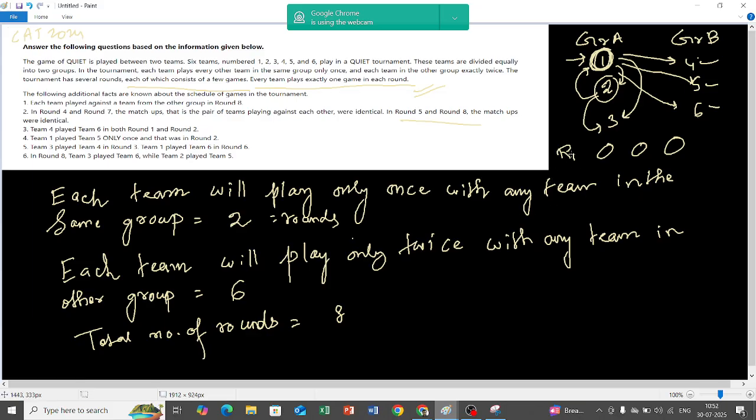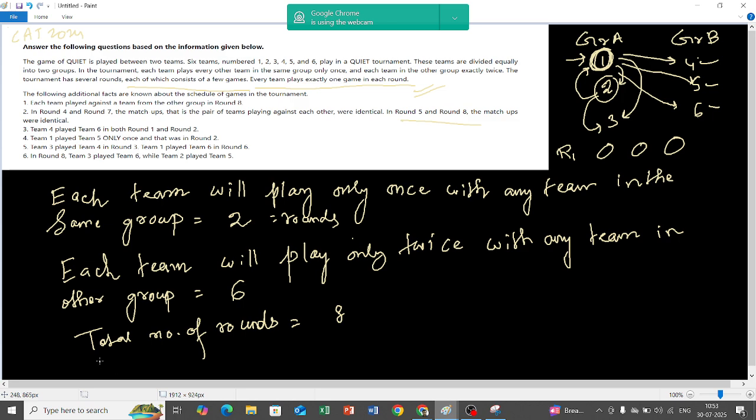Okay. So in each round, all the teams must play. How many teams are there? 6 teams are there. Of course one team is not going to play alone, so every team is going to team up with the other one. So how many such pairs are possible? 3 pairs of teams, 2, 2, 2.